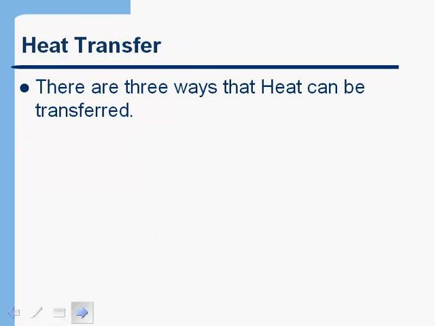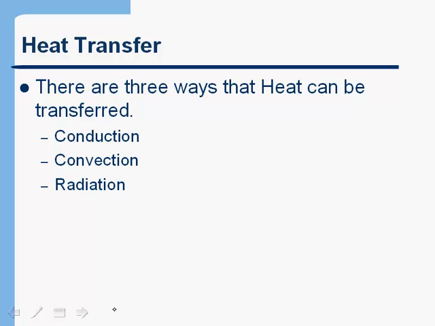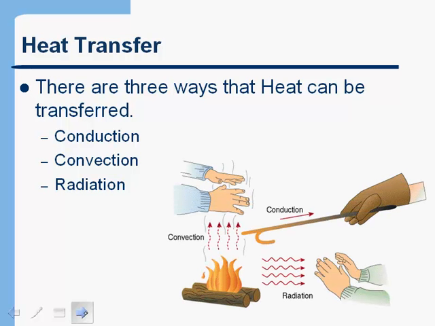Let's look at how heat or thermal energy can be transferred. There are three ways that heat can be transferred, and they're called conduction, convection, and radiation. And this diagram gives you a quick sense of what they are, but I'm going to talk in a little bit more detail about each one.